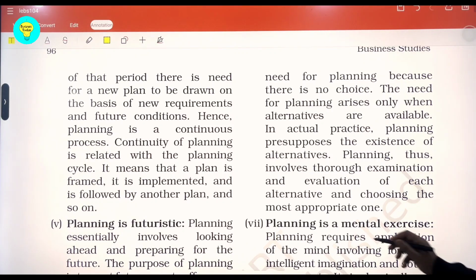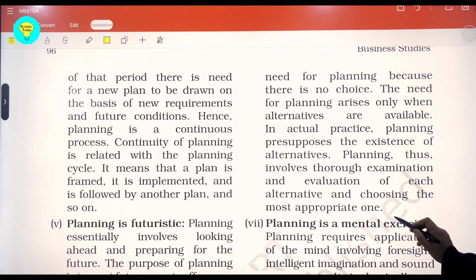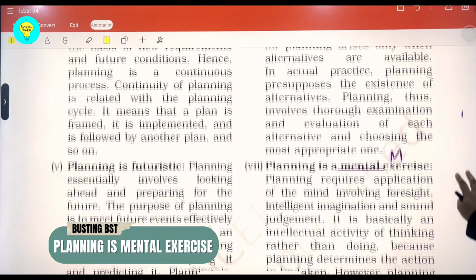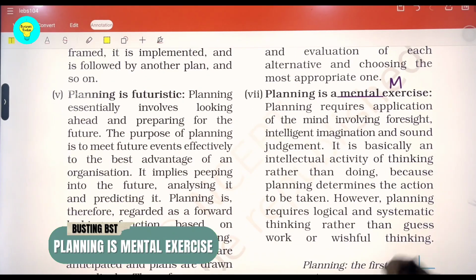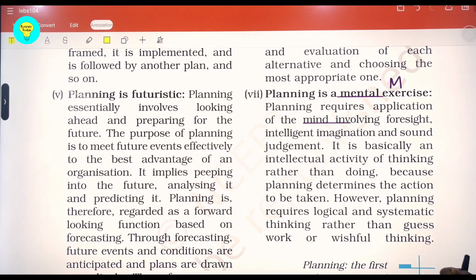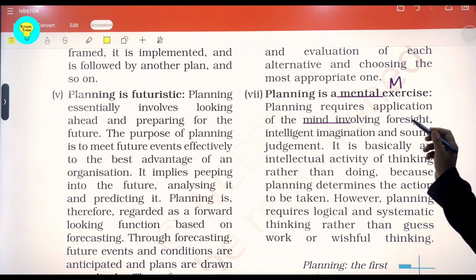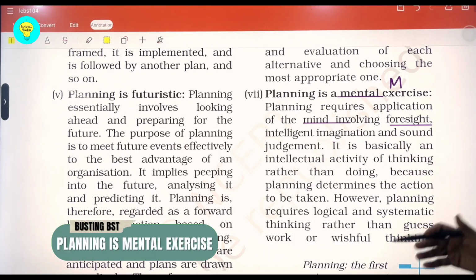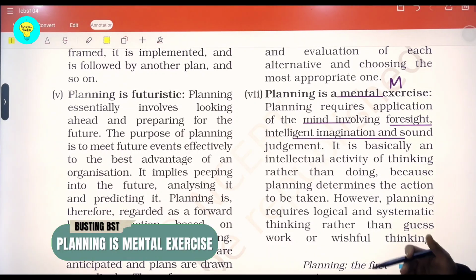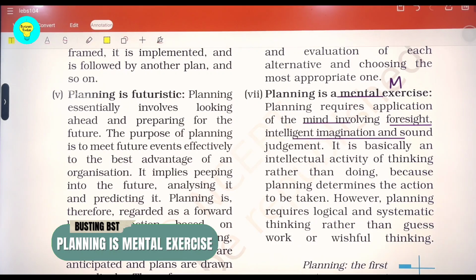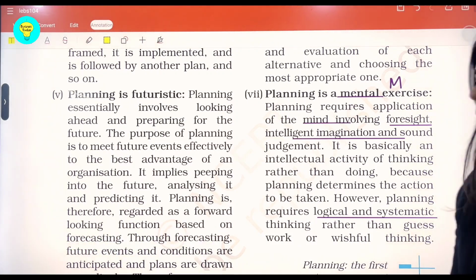Now if we call M, we'll see that planning is a mental exercise, because actually we are not implementing any plans, it is just in our mind that we are creating some roadmap, using some foresight and intelligent imagination. We are creating plans for the future, that is how exactly we are going to proceed in a logical and systematic manner to achieve our goals.